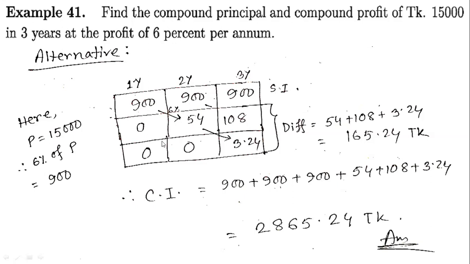So all of the addition will be our compound interest. But our simple interest was 2700, and the difference between simple and compound is just the addition of these three parts.